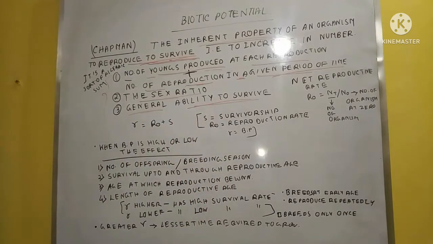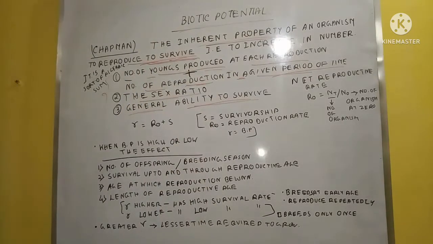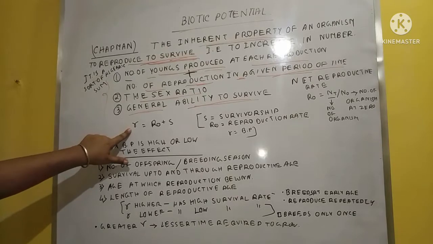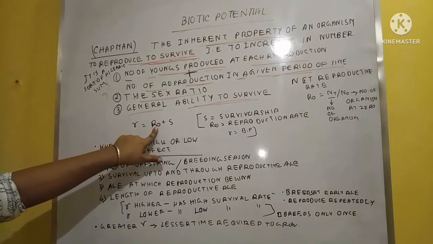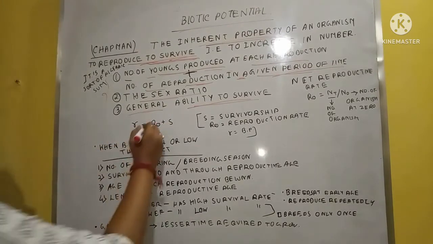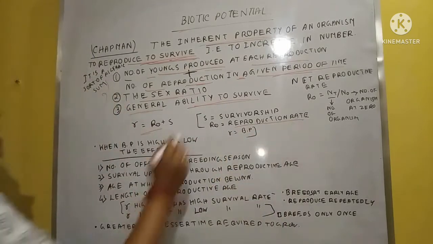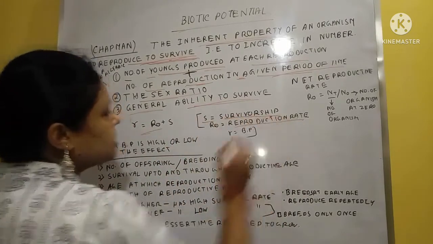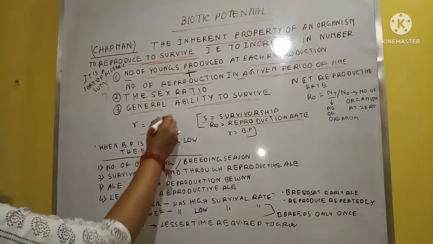These are related directly with the biotic potential. Clear? It is denoted by R, and R equals R0 plus S. What is R0? R0 means the reproduction rate, and S means the survival capacity of the individual.